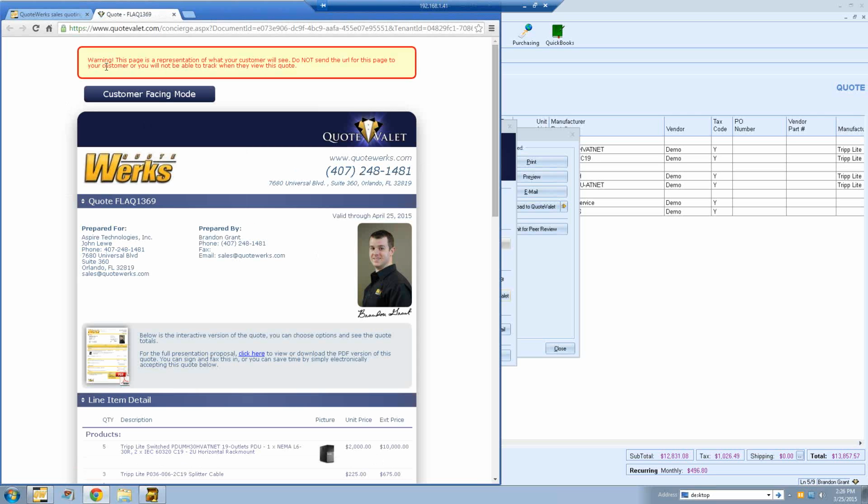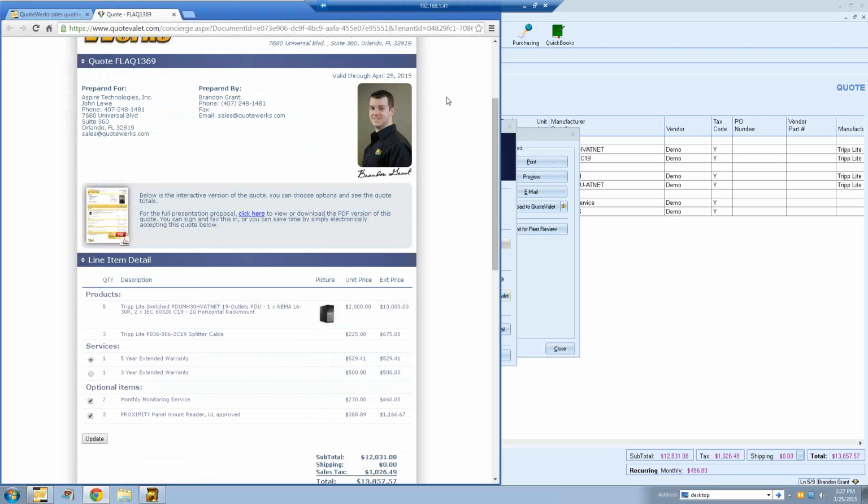And you'll see up at the top, it's going to let you know that this is a representation of what your customer will see. Do not send this URL to your customer, or you will not be able to track when they view this quote. This is basically an internal URL that we're using right now, so it's not a tracked URL. We use this so that you, as the sales rep, can view exactly what the customer sees without it interfering with any of your stats, like how many times the customer has viewed it or if they've made any changes. So this gives you a chance in the customer-facing side of things to see exactly what the document is going to look like.